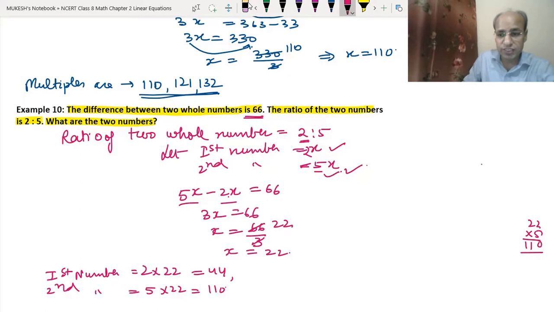So now let's check the numbers. We have to subtract 110 minus 44. 10 minus 4 is 6, and 10 minus 4 is 6. So we got the answer correct.